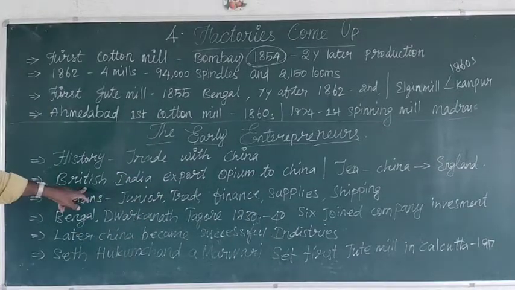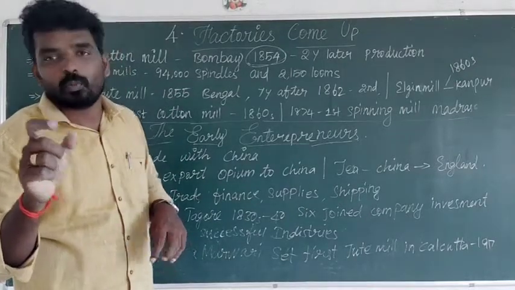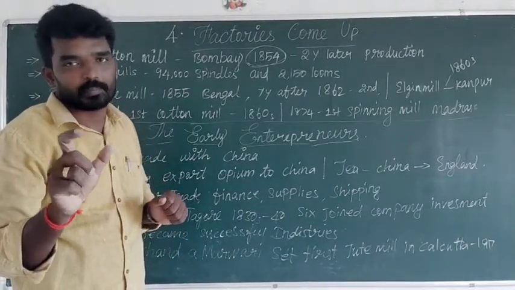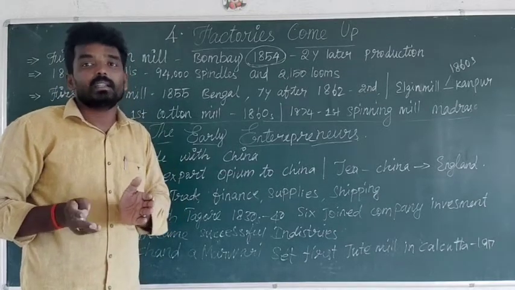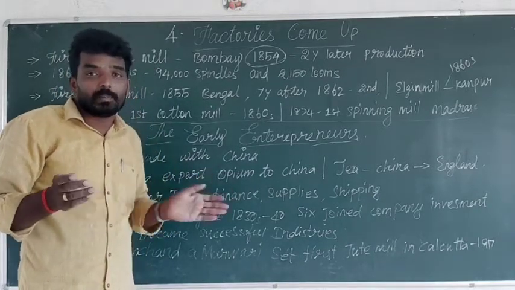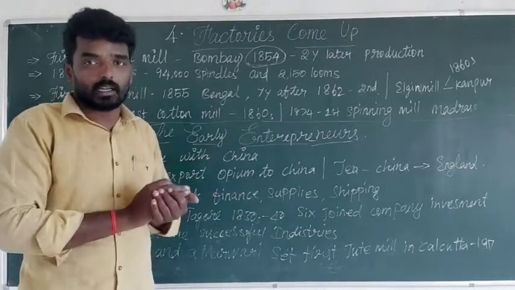First, British India exported opium. From India, the English people exported opium to China.